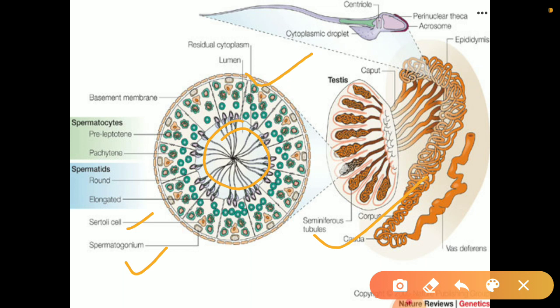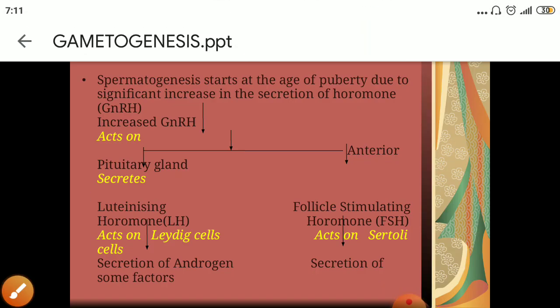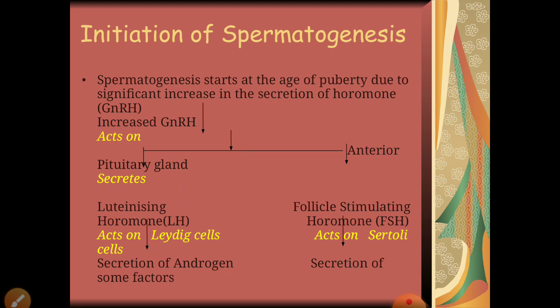Now I'm going to discuss the role of hormones, which is very important here, because hormones are responsible for initiating the production of sperms, that is spermatogenesis in males. As I told you earlier, to initiate this process, gonadotrophin releasing hormone, GnRH, is needed. GN stands for gonadotrophin, R stands for releasing, H stands for hormone.